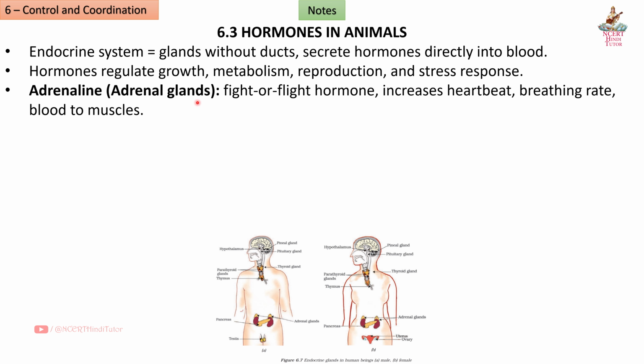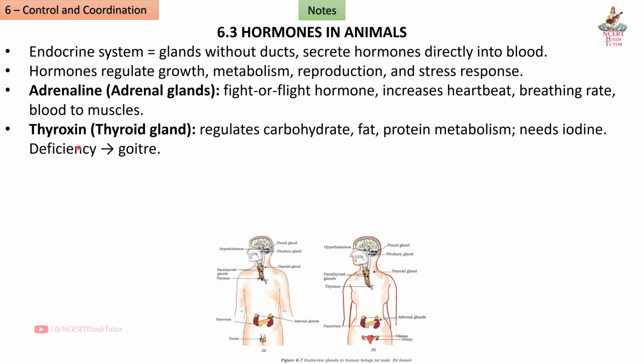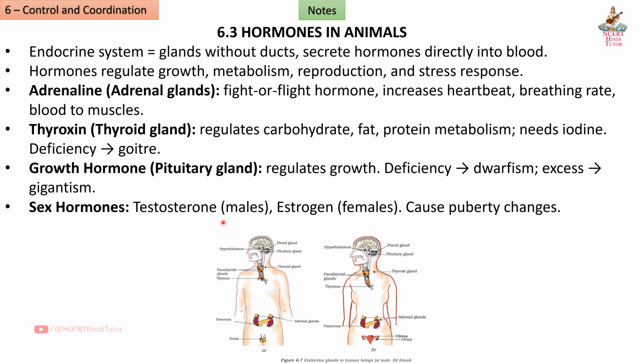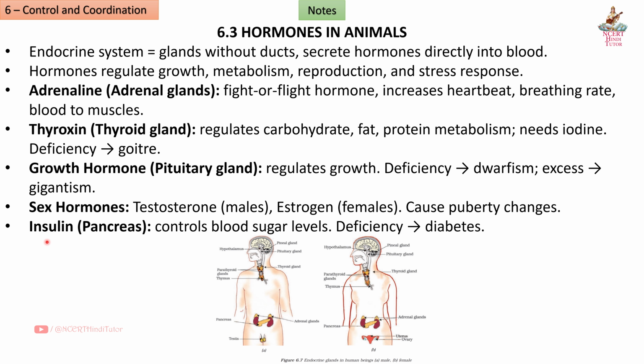Adrenaline, adrenal glands, fight or flight hormone, increases heartbeat, breathing rate, blood to muscles. Thyroxine, thyroid gland, regulates carbohydrate, fat, protein metabolism, needs iodine. Deficiency, goiter. Growth hormone, pituitary gland, regulates growth, deficiency, dwarfism, excess, gigantism. Sex hormones, testosterone males, estrogen females, causes puberty changes. Insulin, pancreas, controls blood sugar levels, deficiency, diabetes.